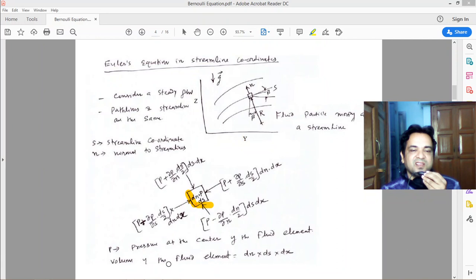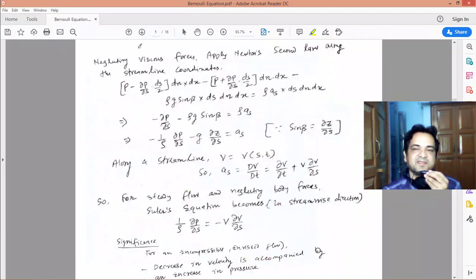So if you know the volume of the fluid element, then multiply this by the density and g. That will give you the weight of the fluid element.